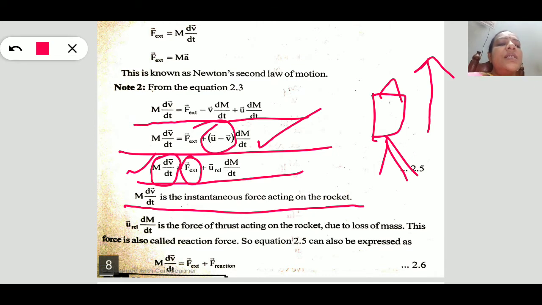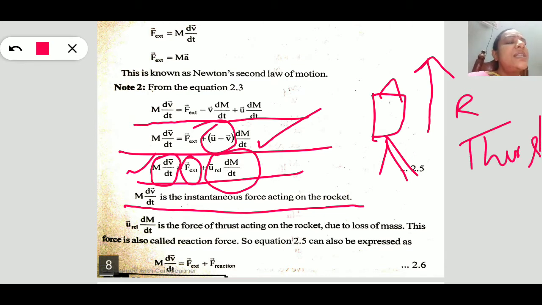So here u relative into dm by dt is nothing but a reaction, and this reaction is known as the thrust on the rocket. Thrust is nothing but a reaction. The gases are expelled from the nozzle, that is the action. Due to this action, the reaction acts on the rocket. The reaction is nothing but a thrust. That is, thrust is due to the relative velocity, u relative dm by dt, which can be substituted as the thrust.